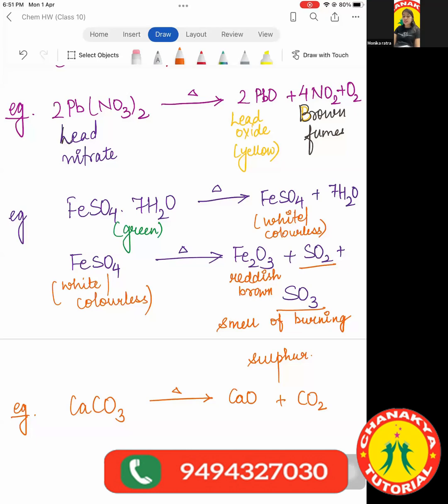You should know what is the color of lead oxide. You should know what the brown fumes are. You should know the reddish brown color, and which gases give the smell of burning sulfur. Learn all of this right now.